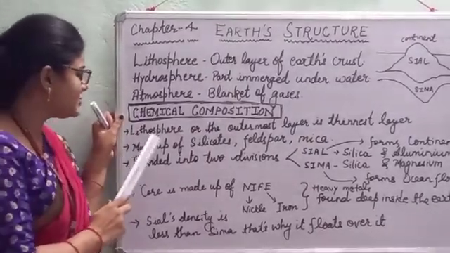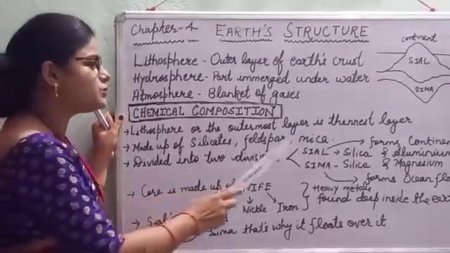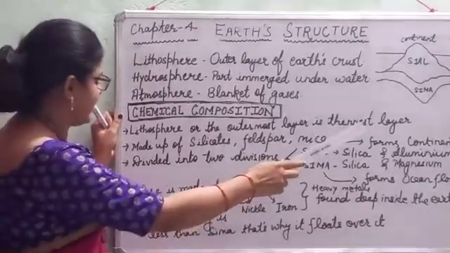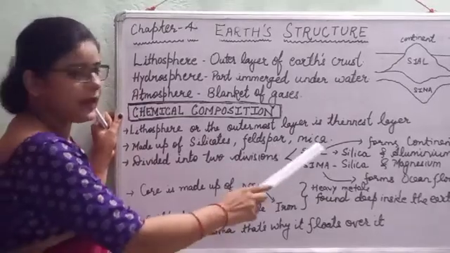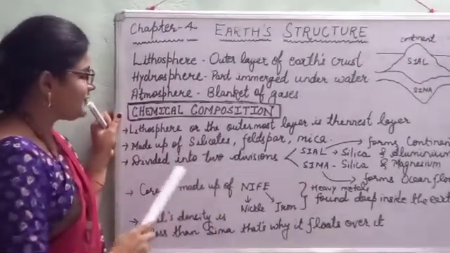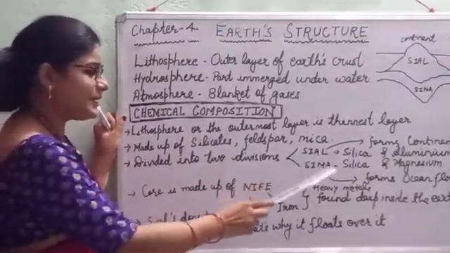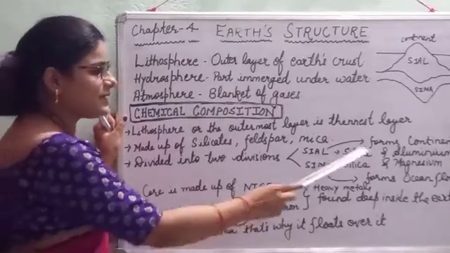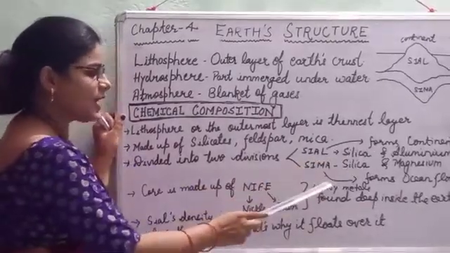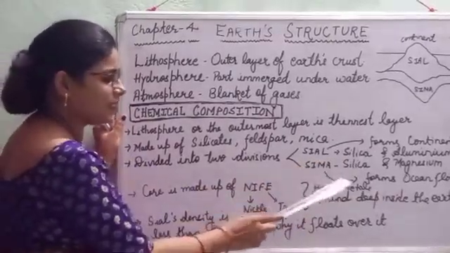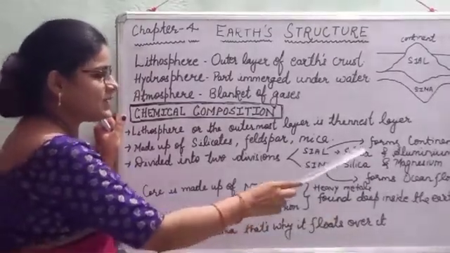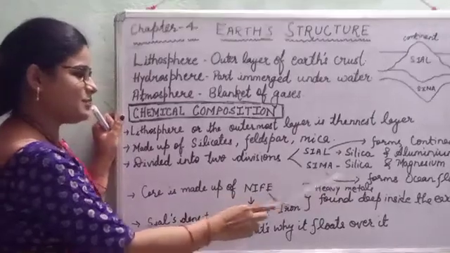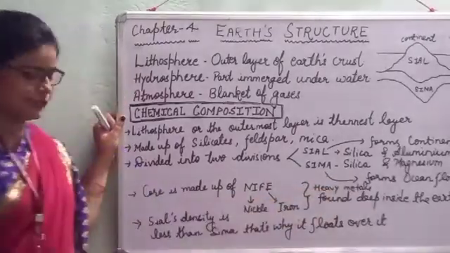Chemical composition: the lithosphere or the outermost layer is the thinnest layer, which is made up of silicates, feldspar and mica. It is divided into two divisions, that is Sial and Sima. Sial forms continents and Sima forms oceans. Sial is silica and aluminium and Sima is silica and magnesium.